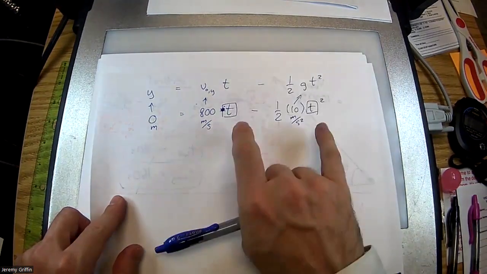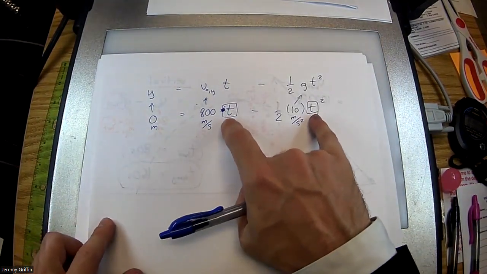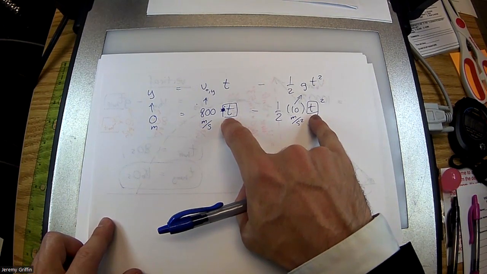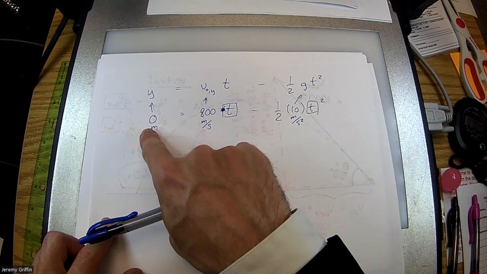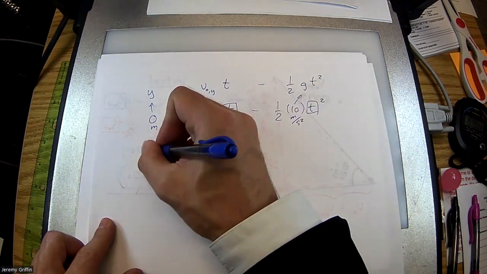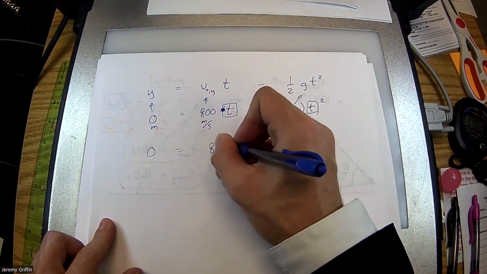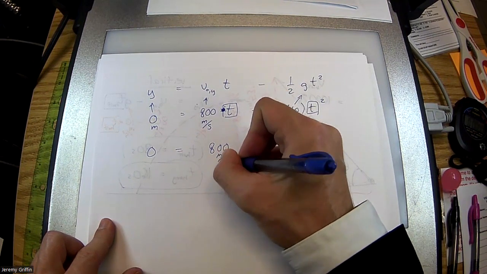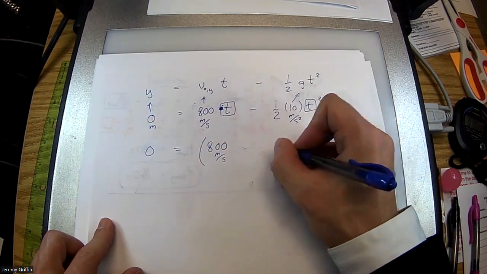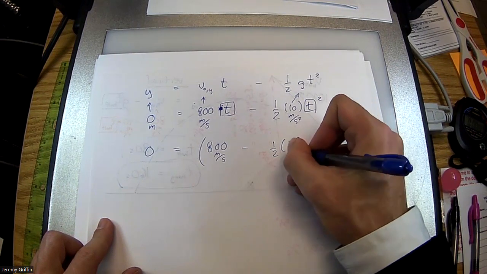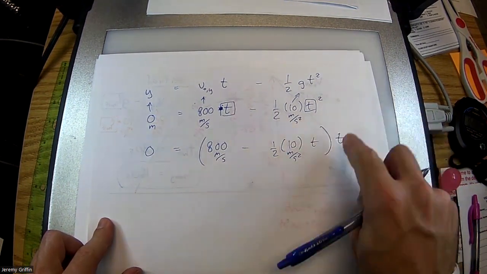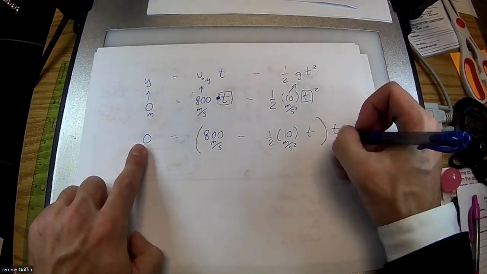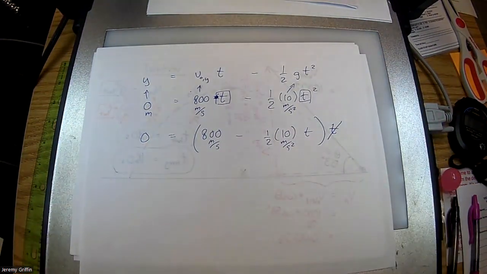Right. Now, at a glance, see, we're solving for t. Does it look like we need to break out the quadratic formula almost? Okay. Almost, except because it's equal to 0. Watch this trick. Okay. I can just factor a t out. 800 meters per second minus 1/2 times 10 squared t. I can factor t out this way. Divide both sides by t. It just goes away. We can skirt right around, never have to pull out a quadratic formula.